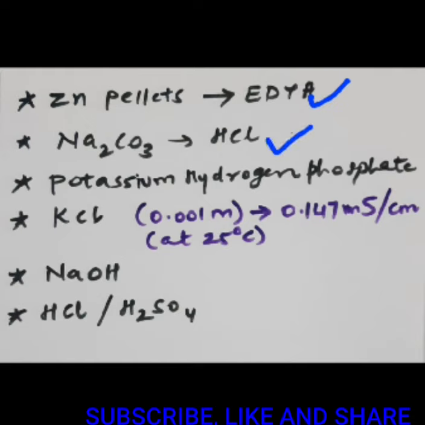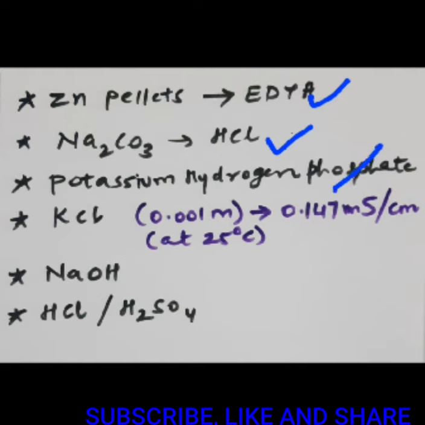Next is potassium hydrogen phosphate. It's a very important primary standard. It's in its solid form, stable to air, and it can be easily used in acid-base titrations as a primary standard. Again, we can weigh it accurately, and you can also use it for calibrating pH meters, as its pH in the solution is very stable, right? So it has a wide applicability as a primary standard basically.